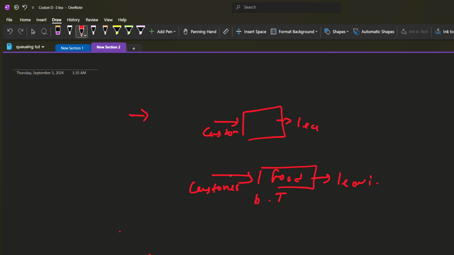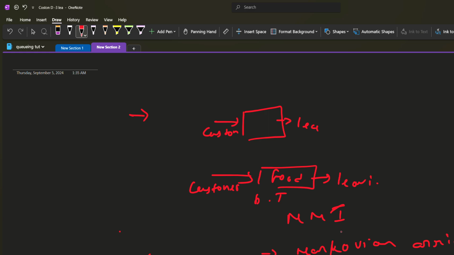So now I am going to explain M/M/1 queue. M/M/1 is basically Markovian arrival, Markovian processing time, and one server.